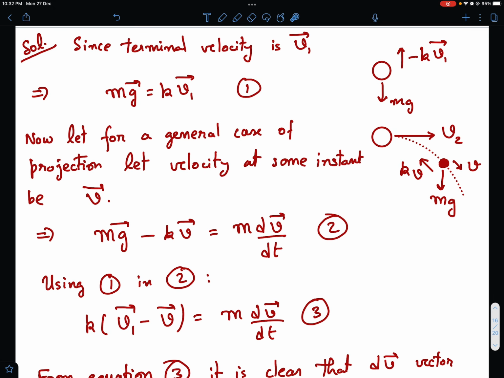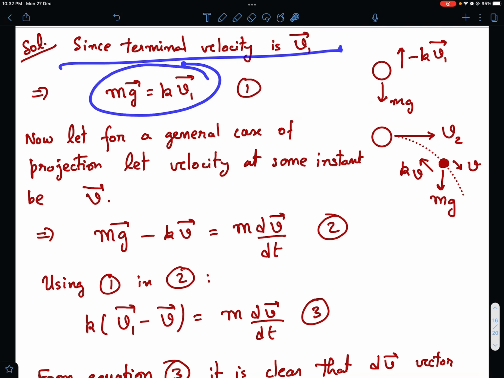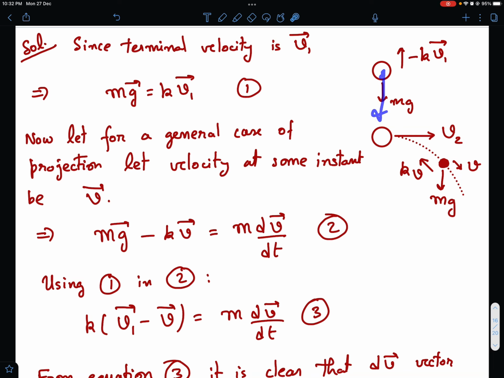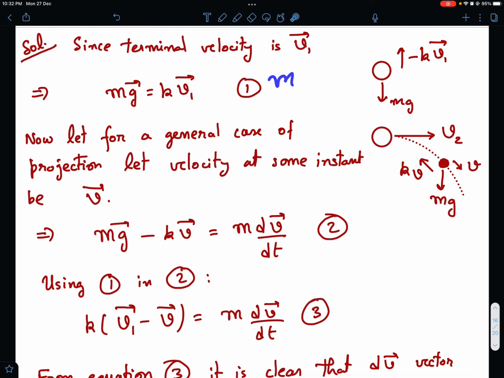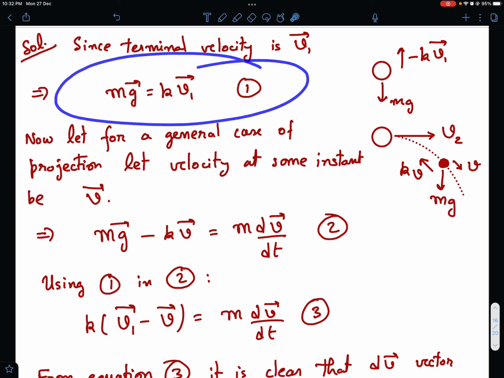So let's see. First thing, since the terminal velocity is v1, when the bead is sinking with the terminal velocity v1, then the upward viscous drag is kv1, and downward is mg. So these two forces must be balanced. So we can say that mg vector should be equal to k times v1 vector, where k is some positive constant, and note that I have not put any minus sign over here because we know that g vector is downward and v1 vector is also downward. So this is the correct equation. Otherwise you could have written mg vector and minus k times v1 vector equal to 0. Net force 0.